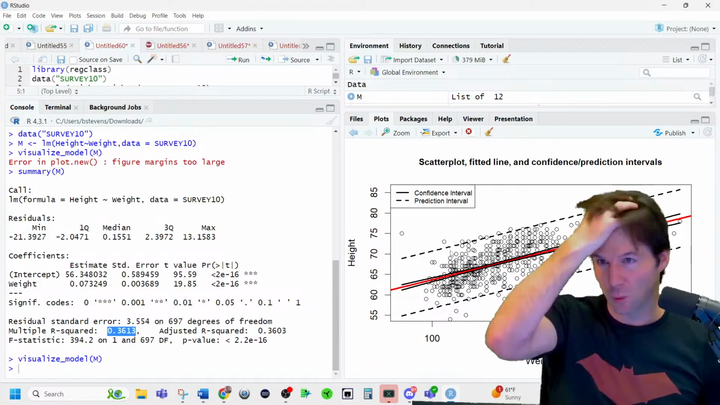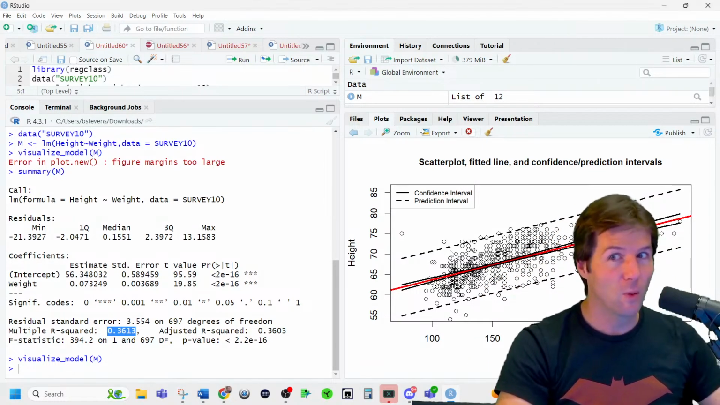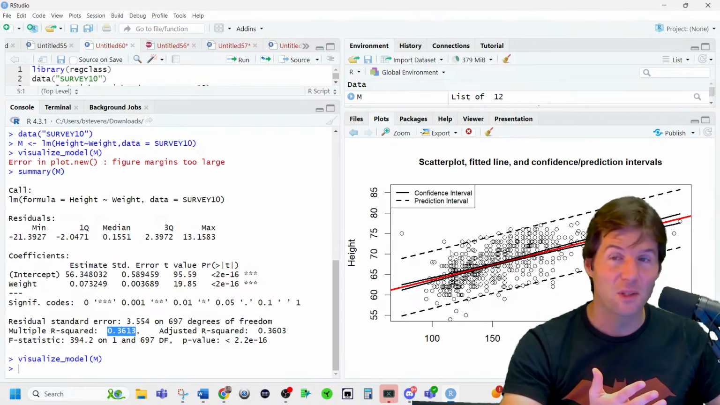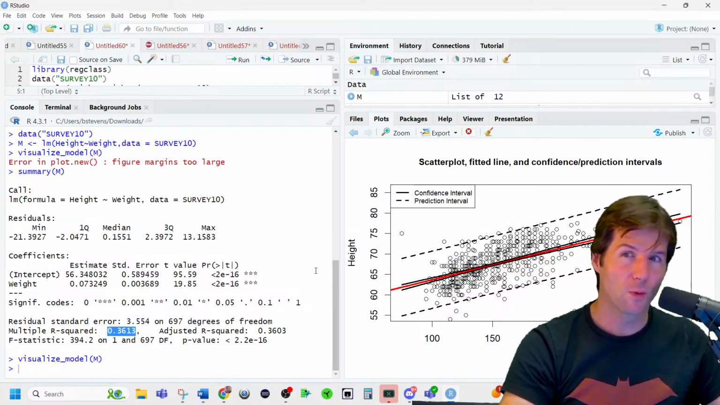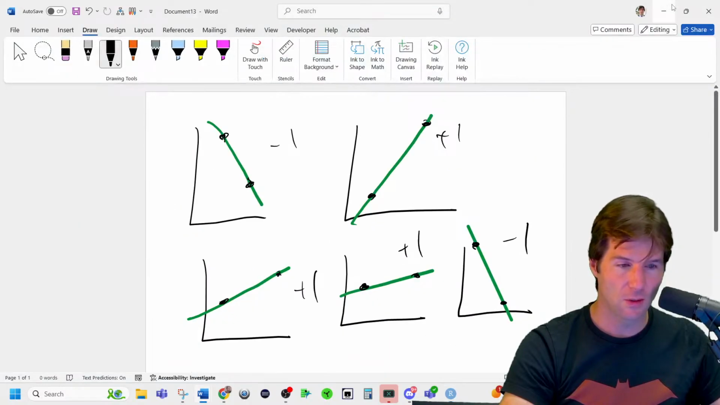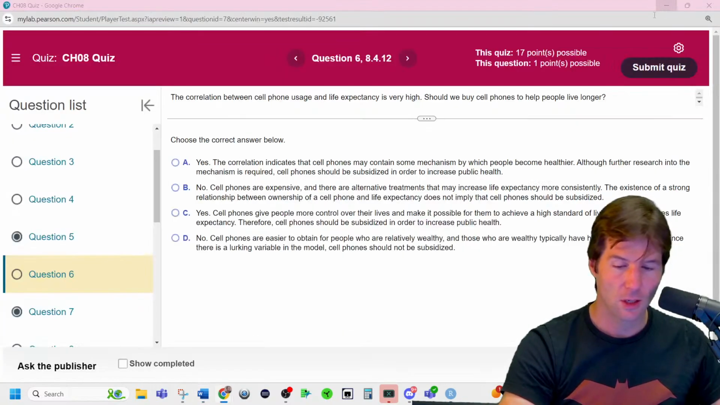There are facts of the world, like eating a cheeseburger, in that moment, you do weigh more. I'm fine with that. I'll eat that cheeseburger. But what we have right here is we have to be very careful with the word causation. And that's what this question is getting into: you don't want to get into the idea of causation when talking through this. The correlation between cell phone usage and life expectancy is very high.